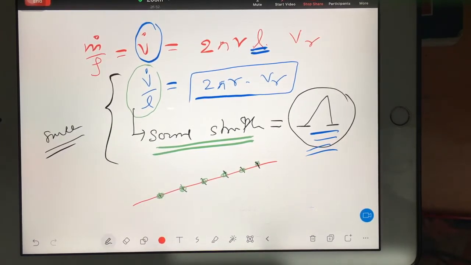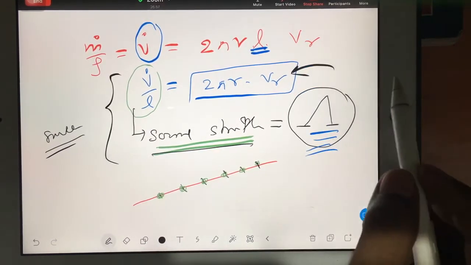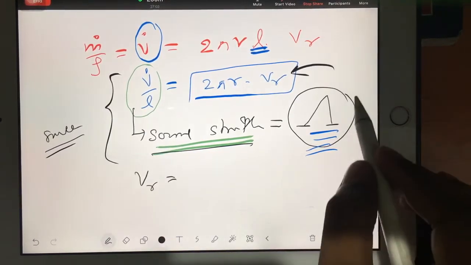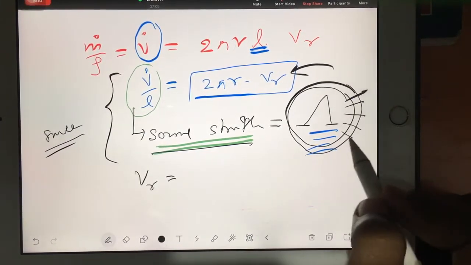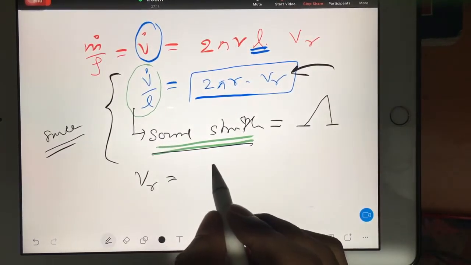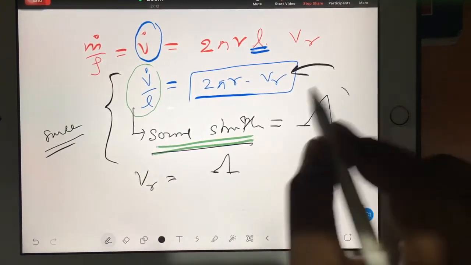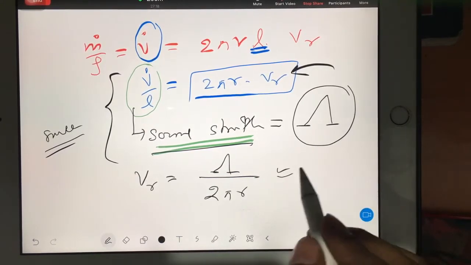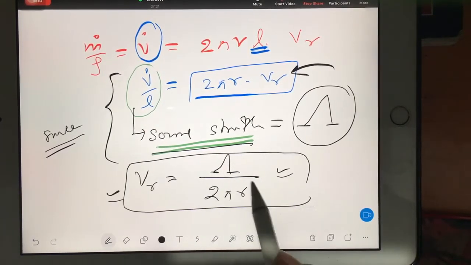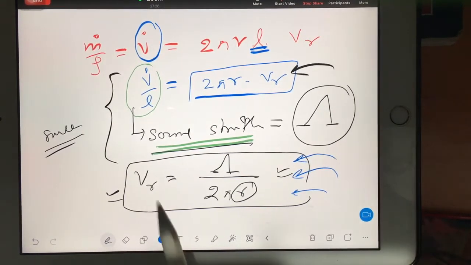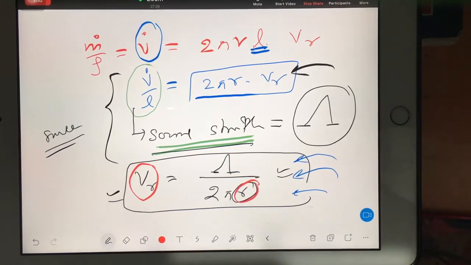Okay, now understand. When you get the source strength, then you can rearrange the formulas. Source strength is a personal quantity, which means it is a constant quantity for a given source, right? So this VR is going to be source strength, capital lambda, divided by 2 pi r. Keep in mind the name is capital lambda. So right now we have developed our VR equation in terms of r. Based on this equation, you can expect questions in the GATE exam. Based on the relation between VR and r, you can expect questions in the GATE exam.